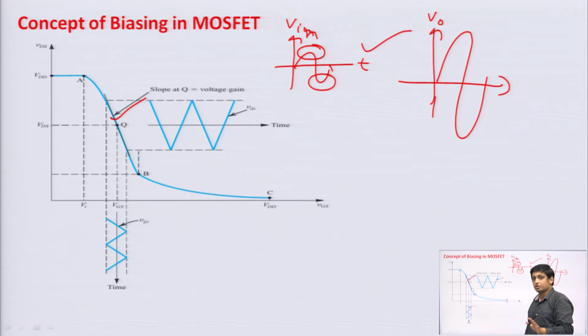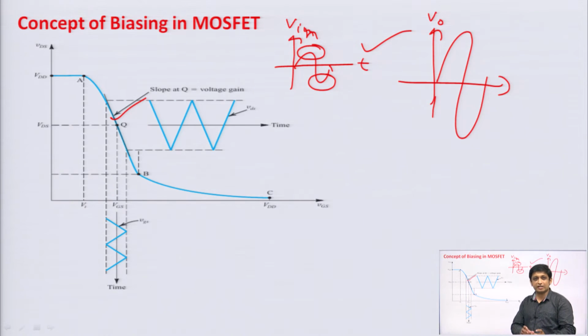If the shape is changing, then we may lose information, that is not acceptable. There should not be any distortion at the output. The shape of the output signal should be similar to the shape of the input signal, that is the purpose of an amplifier. So, we need this DC biasing.